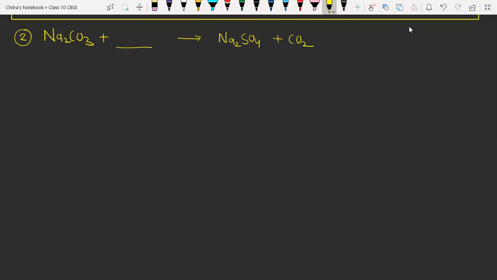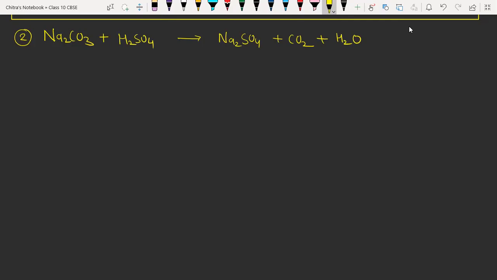So what will come in the blank spaces here? Yes, any idea? Sir, H2SO4, and on the right side also add H2O. Yes. So here we will take H2SO4, it is sulfuric acid, and here we have to write the water molecule. Okay, now the reaction is balanced.